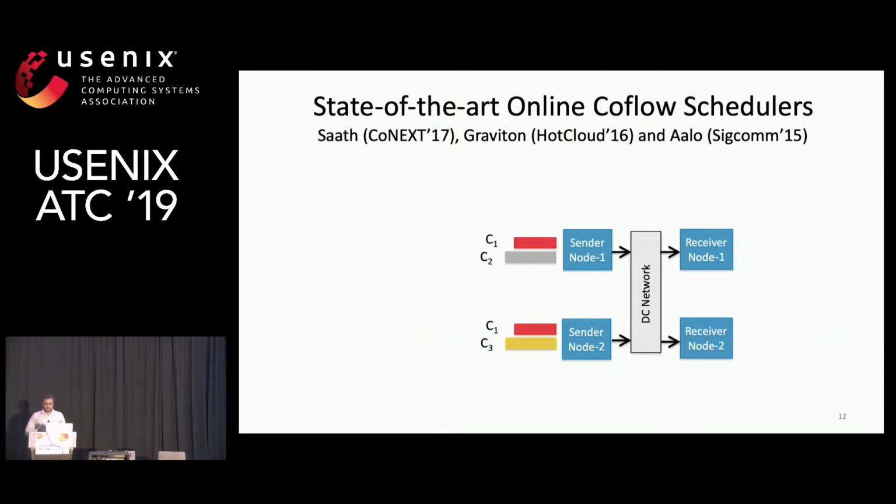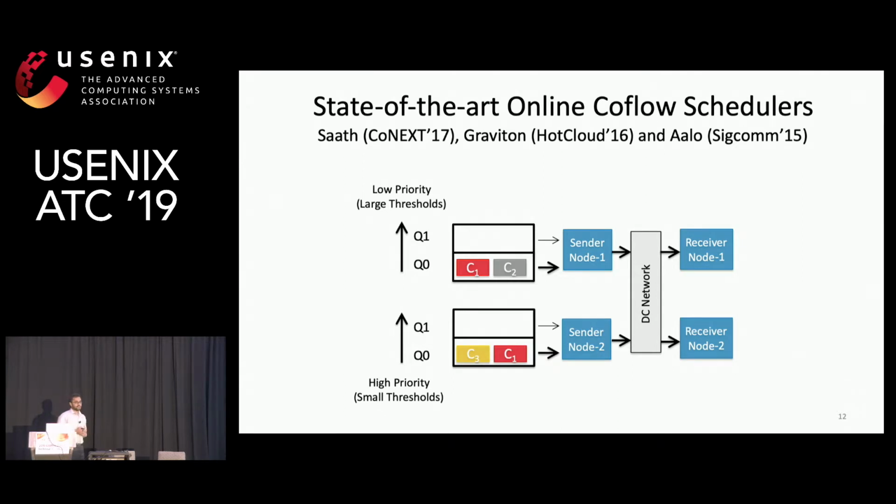But the illustration we saw was just for a single CPU system, with single-core processors. But Coflow has many distributed flows on different ports. Just as shown in this example, the red Coflow C1 is spread across both ports. So to extend the idea of learning by multiple priority queues to Coflow scheduling, the existing schedulers like Saath, Graviton, and Aalo replicated the priority queue structure on each port.